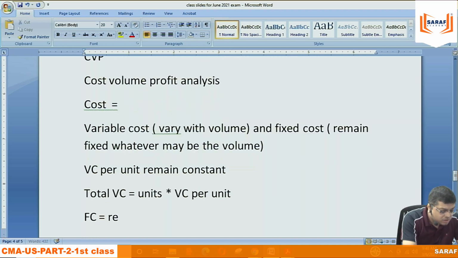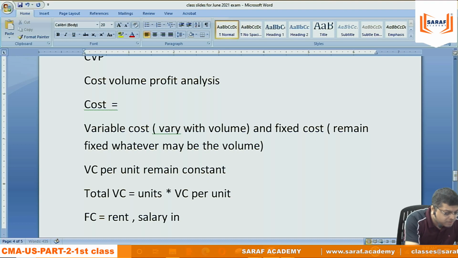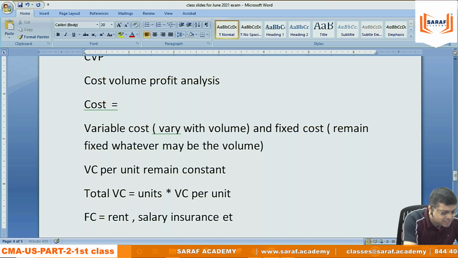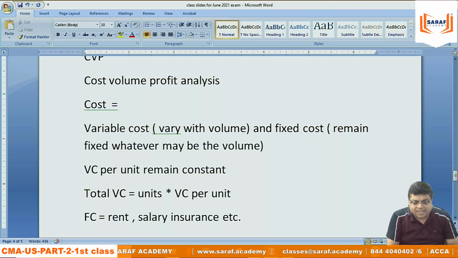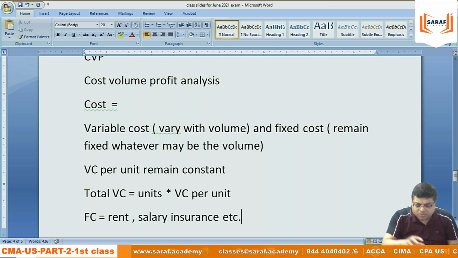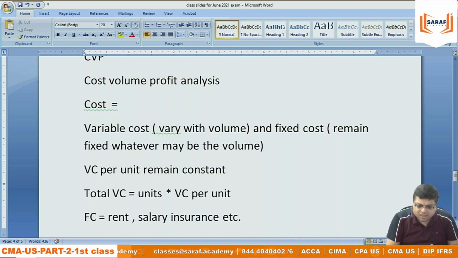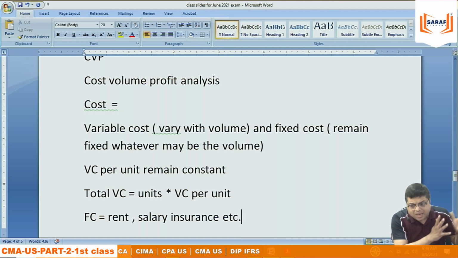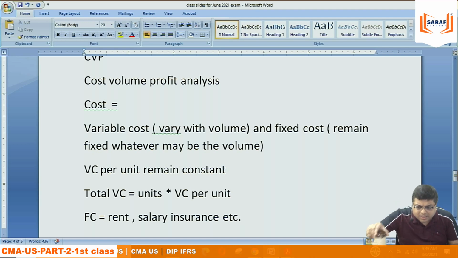Fixed cost: rent, salary, insurance, etc. If the number of students in Saraf Academy is 50, then rent, salary, insurance will remain the same. If the number of students is 500, then also the same. They are not going to change. In any manufacturing organization, purchasing and selling this cup, they have an office. The office rent, the office electricity, the office staff salary will be the same, whatever may be the case.